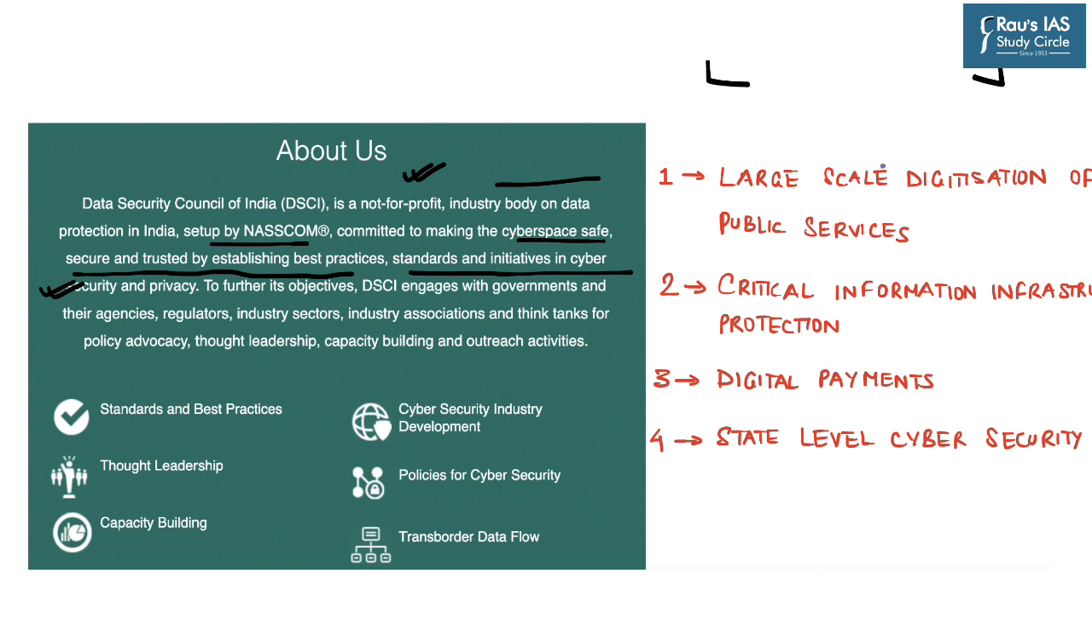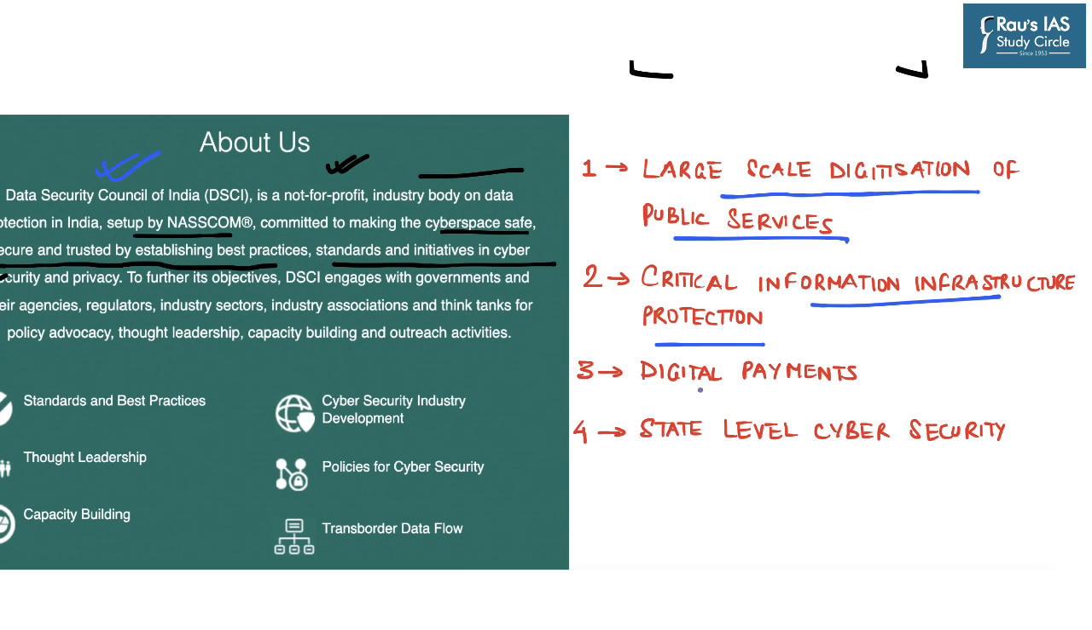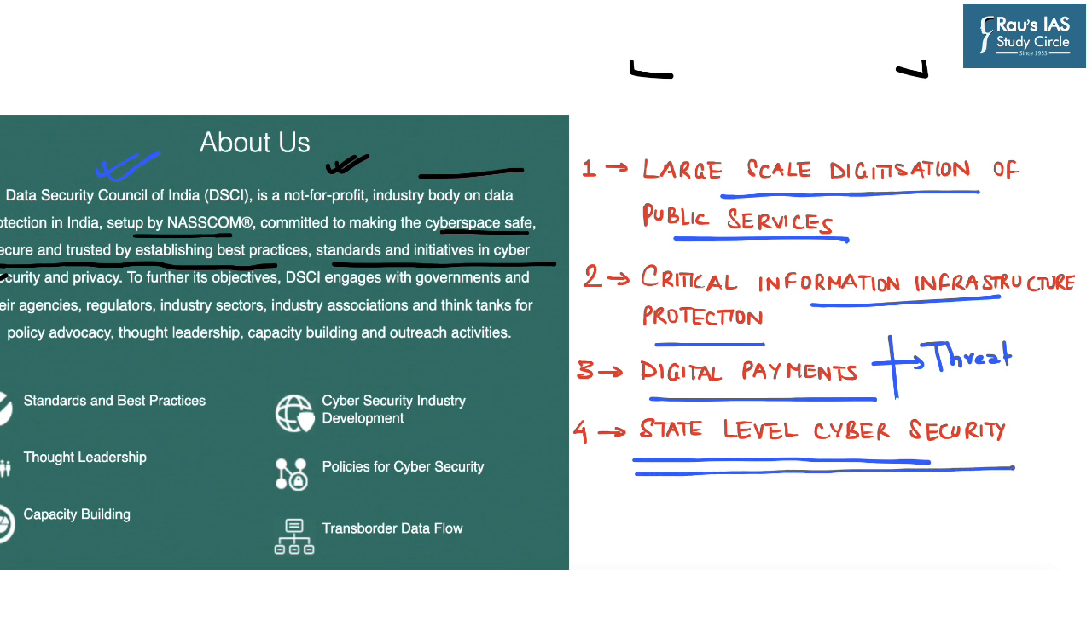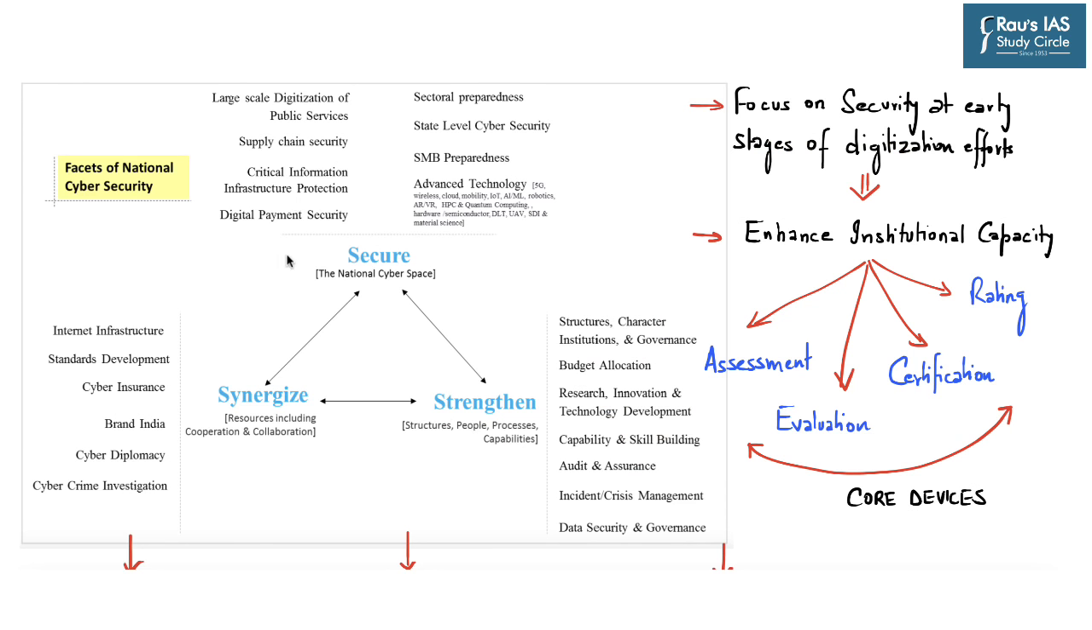Now, the four major themes of this report submitted by Data Security Council of India include: first, there is a need for large-scale digitization of public services. Second, it highlights critical information infrastructure protection. Third, it mentions improving and mapping the digital payment system in India, and also sharing various threats which this platform receives, and the need to improve state level cyber security. So overall, this report highlights having a secure cyber security infrastructure so as to strengthen the structure, people, process and processes capabilities, and also to synergize resources, including cooperation and collaboration with one another.